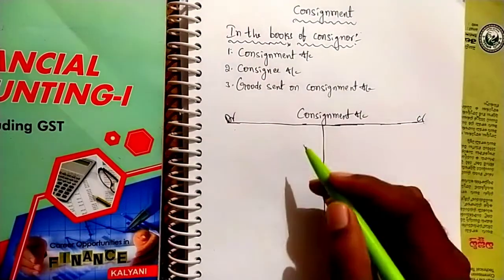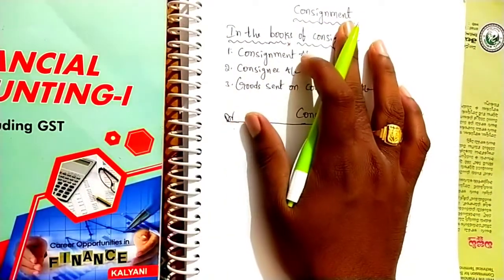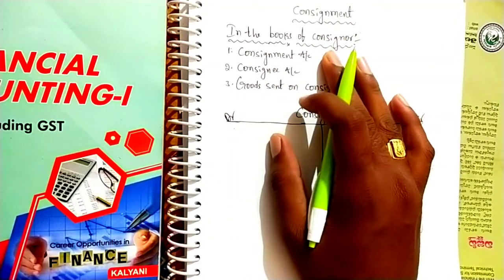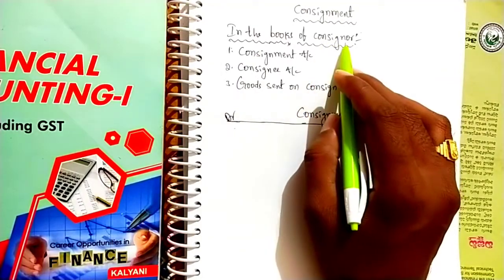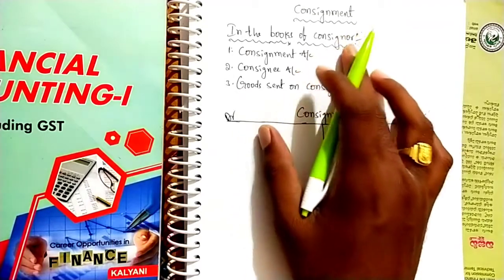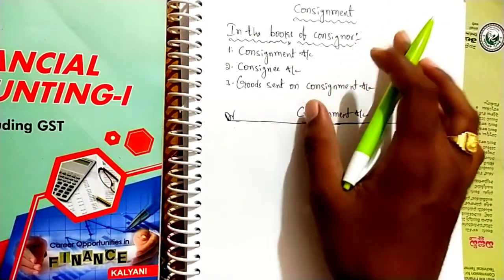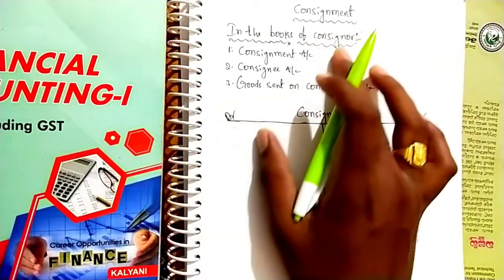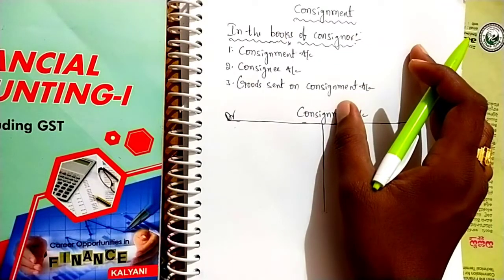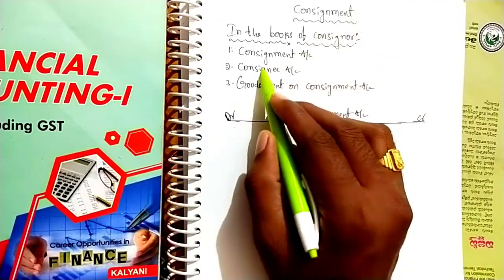Today, I am going to explain accounting treatment in consignment. Generally, in consignment, there are two parties involved. One is a consignor, another one is a consignee. Consignor means the owner of the business, who sends the goods to the agent. That particular person is known as a consignor, and consignee is nothing but an agent who receives the goods from the owner. That particular person is known as a consignee.